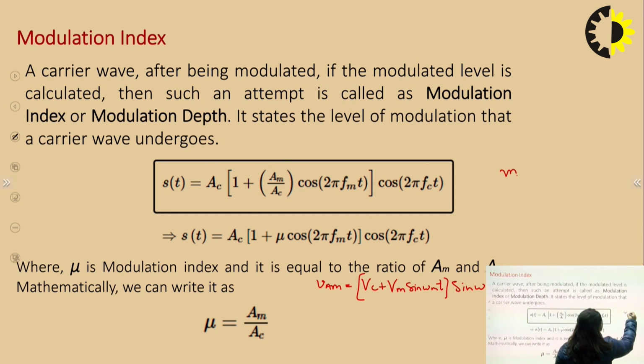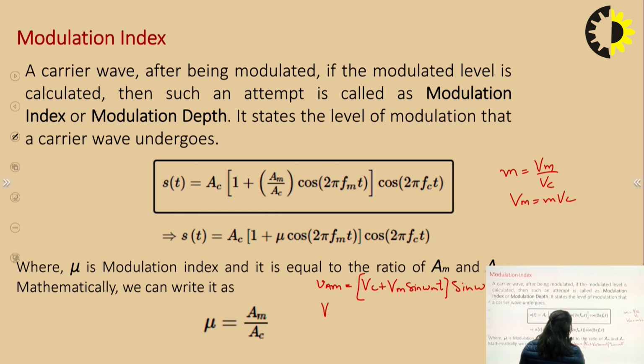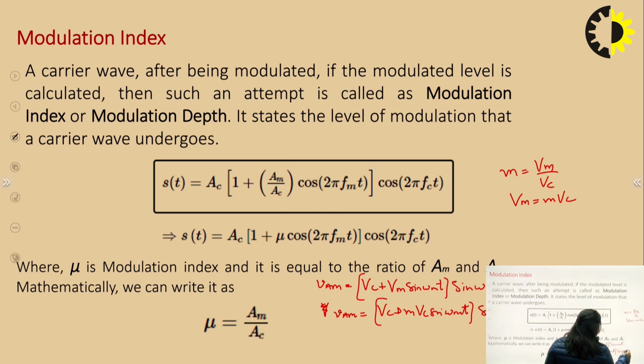We have studied that m is equal to Vm by Vc, so we can write Vm is equal to m Vc. So v_am is equal to (Vc plus m Vc sin omega m t) multiplied by sin omega c t.